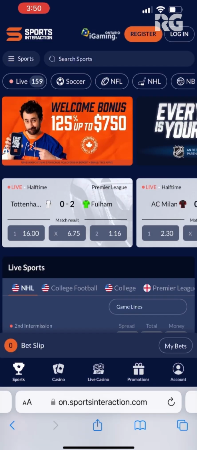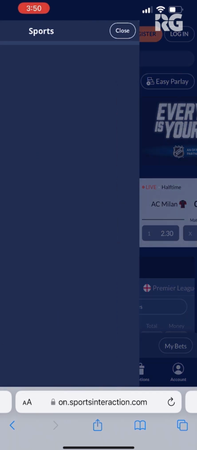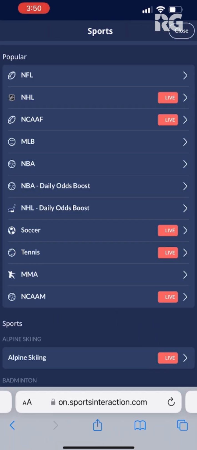Back at the home page here, let's start exploring what sports and leagues you can bet on at Sports Interaction Ontario. You can see some of these sports right here, but to make it more visible, go ahead and click sports in the upper left-hand corner. When this loads up, you'll see the more popular ones: your NFL, NBA, MLB, NHL, soccer, and whatnot. But there are more niche markets available too.